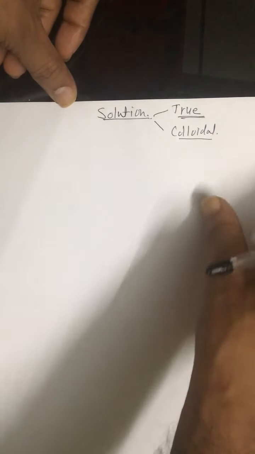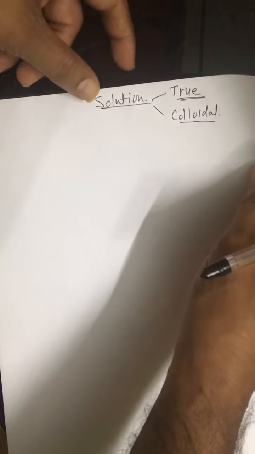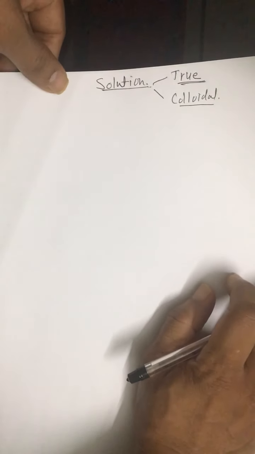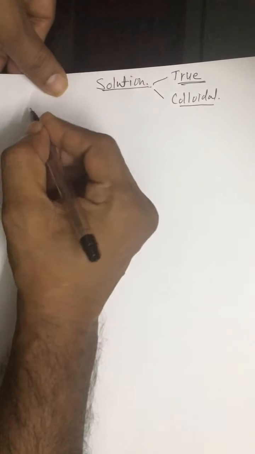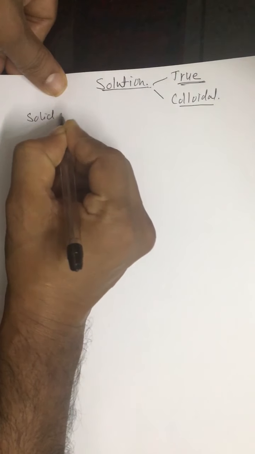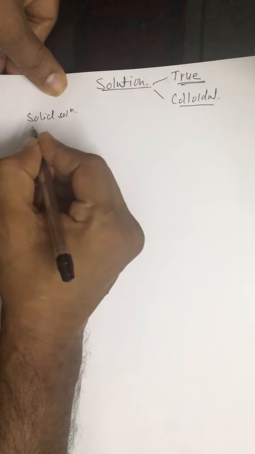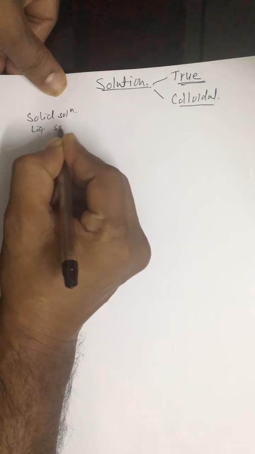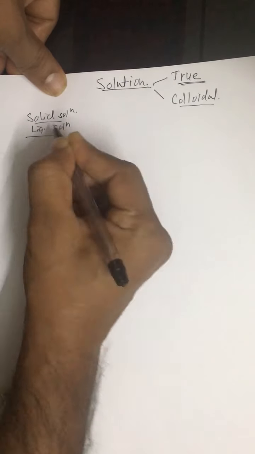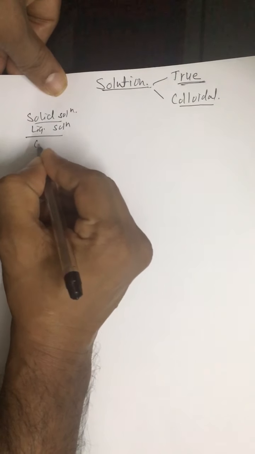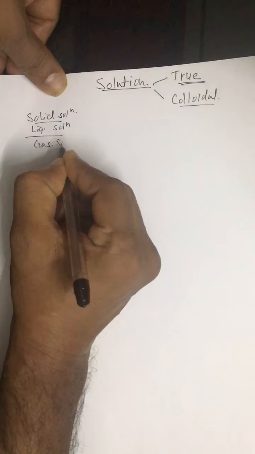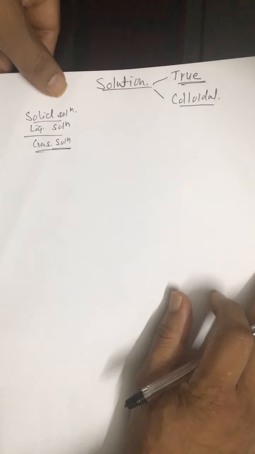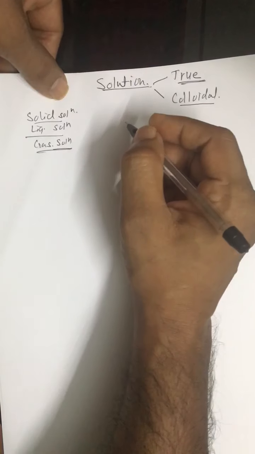Depending upon the type of solvent, meaning the physical state of the solvent, it can be divided into solid solutions if the solvent is solid, liquid solutions if the solvent is liquid, and gaseous solutions if the solvent is gas.